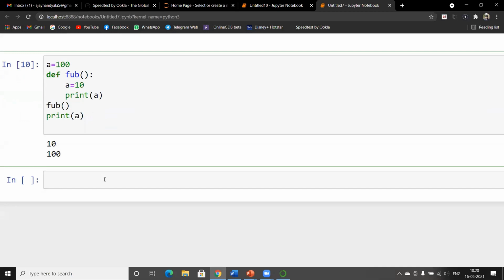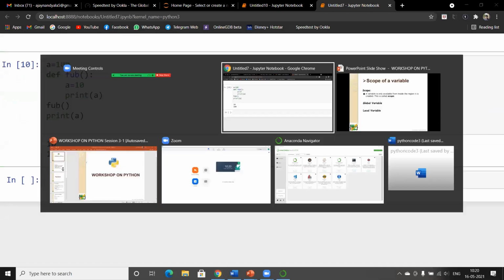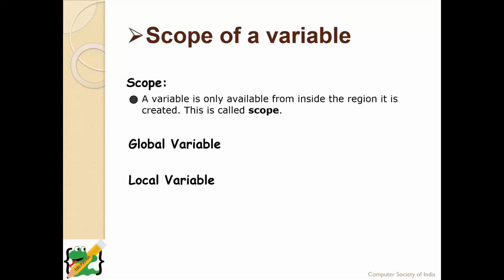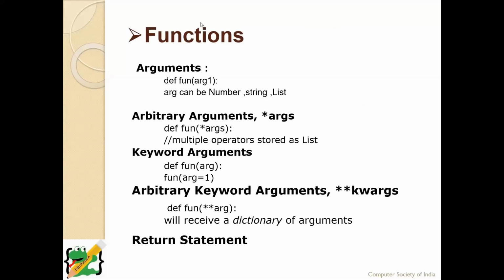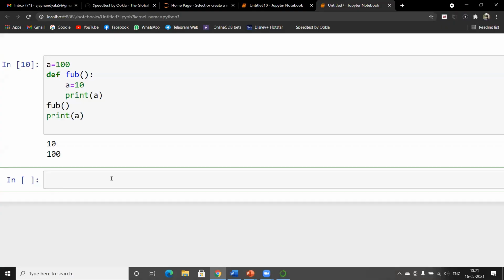Coming to the next topic, these are the various types of arguments that we come across while dealing with functions. First of all, we come across normal arguments, and let me quickly demonstrate. For example, let's take a function argument.